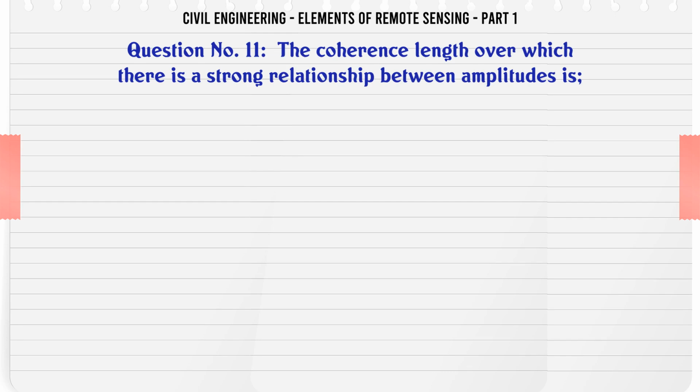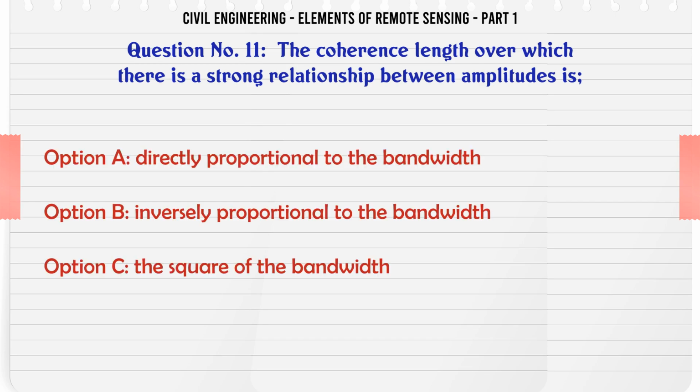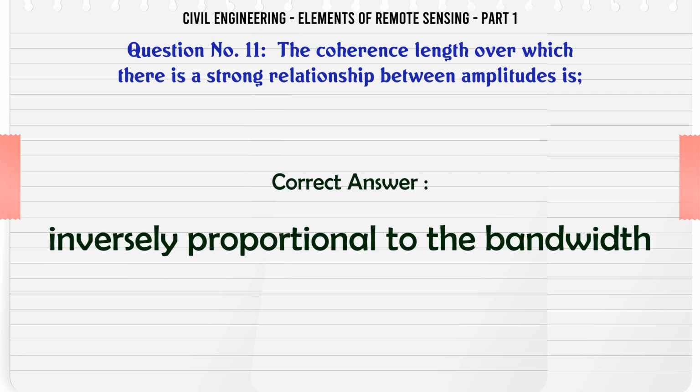The coherence length over which there is a strong relationship between amplitudes is A. Directly proportional to the bandwidth. B. Inversely proportional to the bandwidth. C. The square of the bandwidth. D. None of these. The correct answer is inversely proportional to the bandwidth.